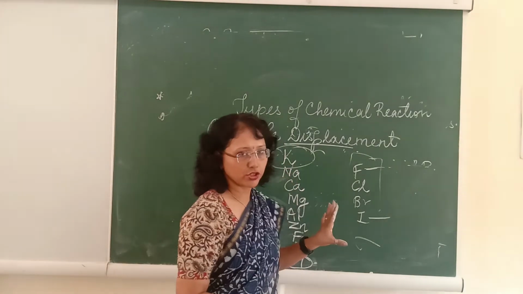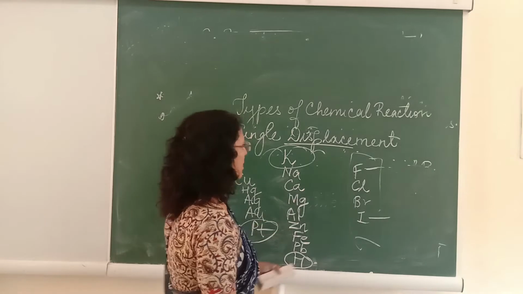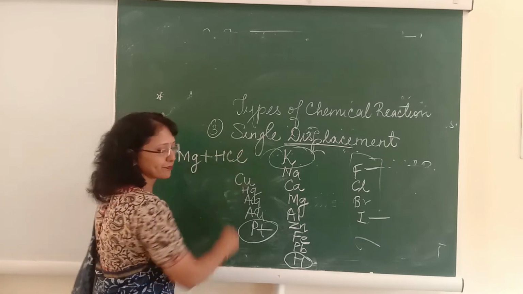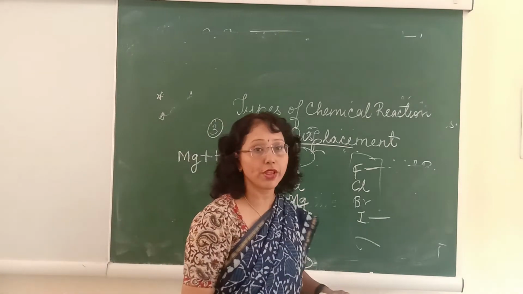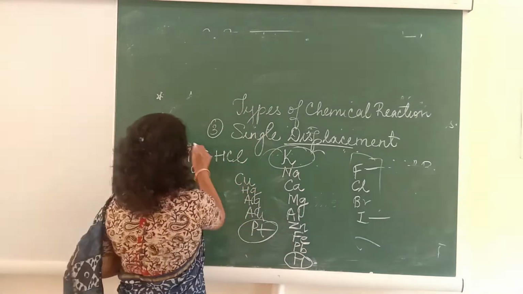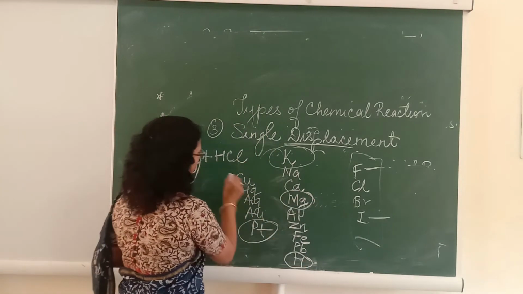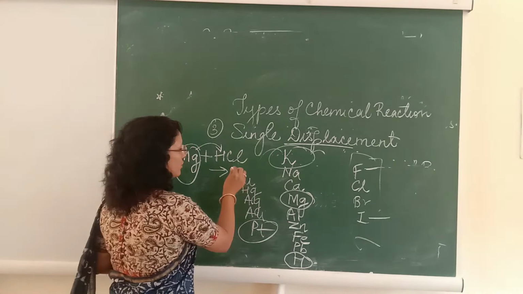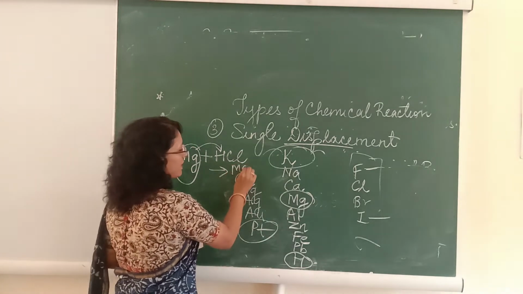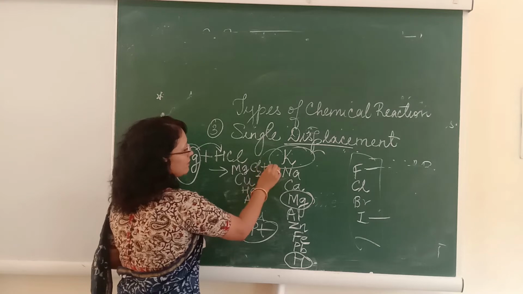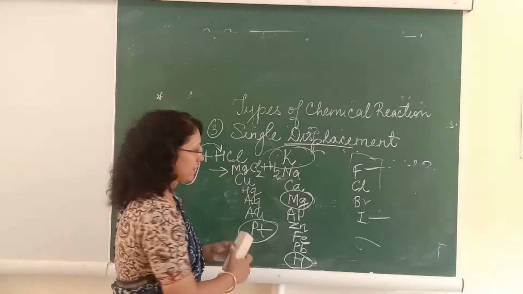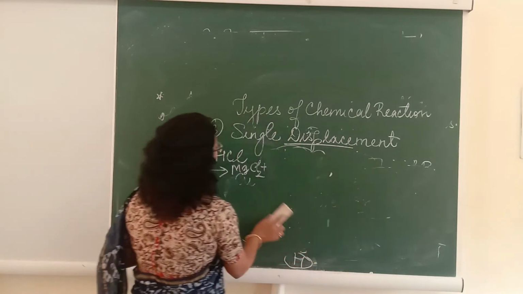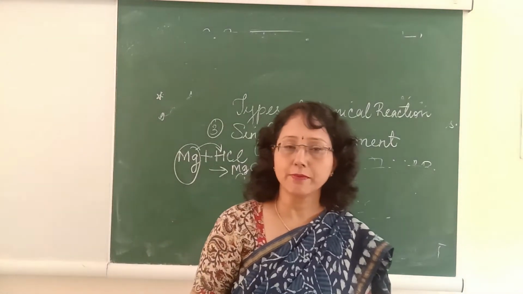Suppose I give you an example: when magnesium is reacting with hydrochloric acid, or when magnesium is dipped in hydrochloric acid, what is going to happen? This magnesium is placed above hydrogen. So it is going to displace hydrogen from hydrochloric acid and form the compound magnesium chloride along with the liberation of hydrogen gas. So for studying the single displacement reaction, you should be thorough with the metal activity series.